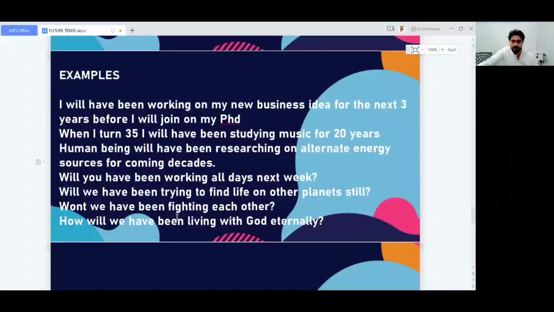We just spent billions and billions. Countries like the US, China, India, Russia, but we haven't got anything. We just got some pictures of some signs of water flow. That's it. So we can say, will we have been trying to find life on other planets still? So will it be continuing? The question talks about, are we still going to do it for the next 50 years or 100 years? So all these tenses talk about an infinite future action that will have been going on in a future period.